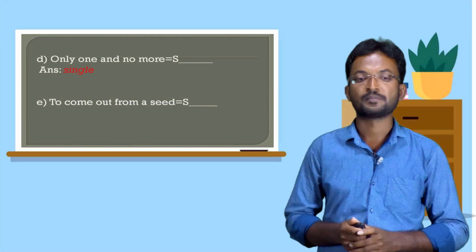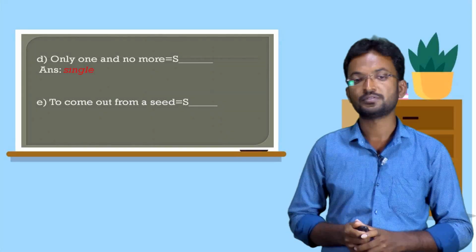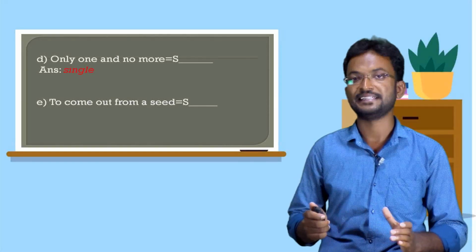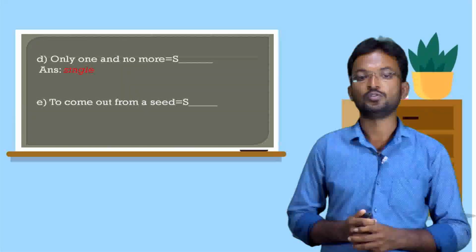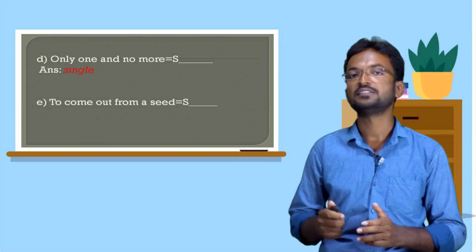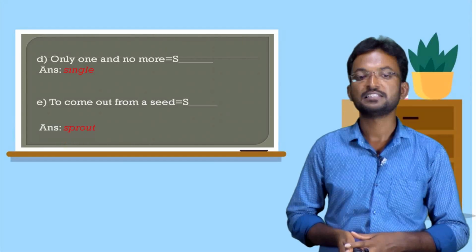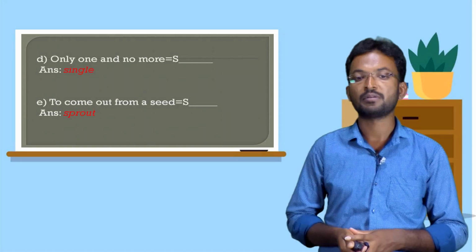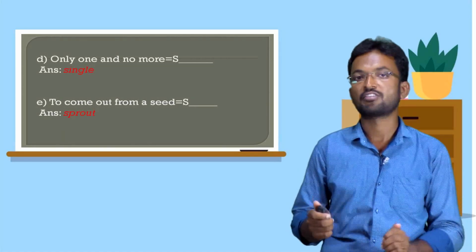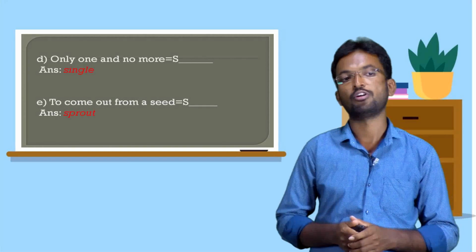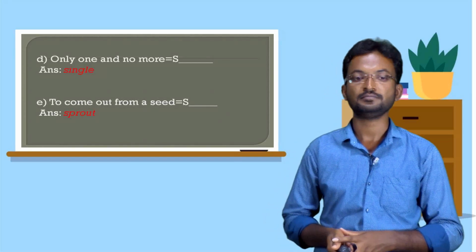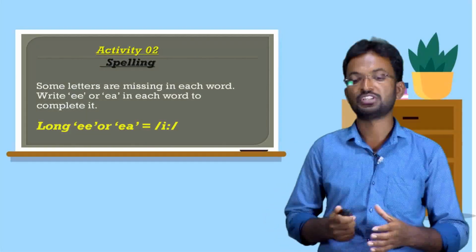E. To come out of a seed. What is that? That is sprout. To come out from a seed is called sprout. Okay, dear children,